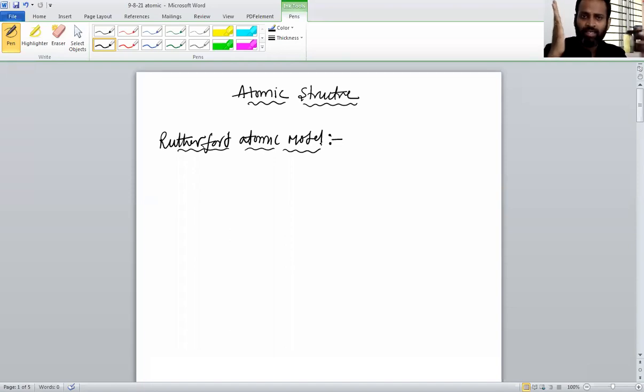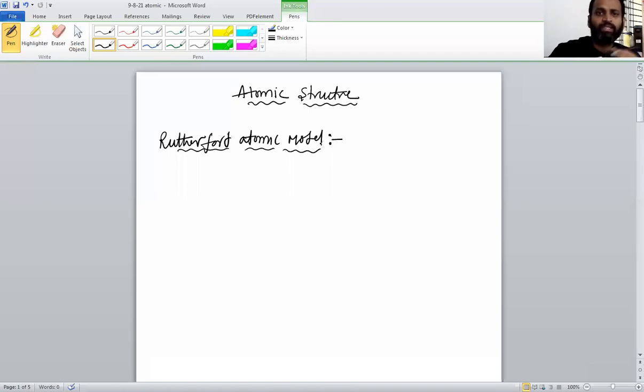This pen is an alpha ray, and this particular center of my hand has a positive charge, so the ray that hits the center will come back in the same path at a 180 degree angle.